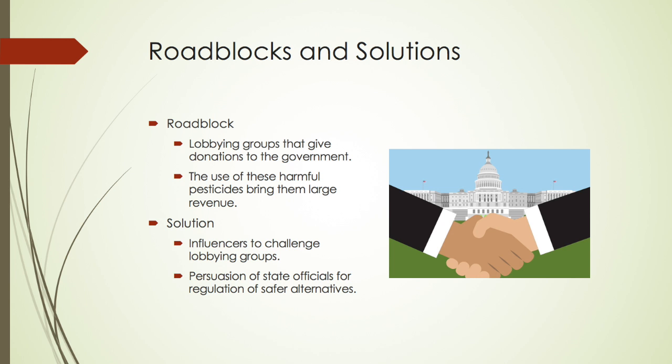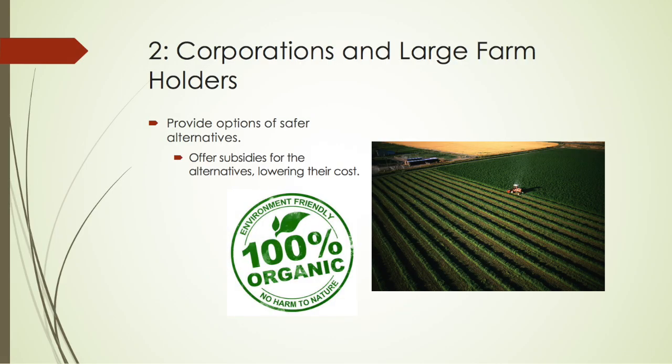We can tackle this problem by gathering influencers such as researchers from big universities like UC Davis, nonprofits, and farm workers that can challenge these lobbying groups by bringing the attention to state officials some of the harmful pesticides and persuade them that there are safer pesticides out there that can be used without having to hurt the triad group. This would put necessary pressure on state officials and would make them regulate these chemical companies and make them use safer pesticide products.